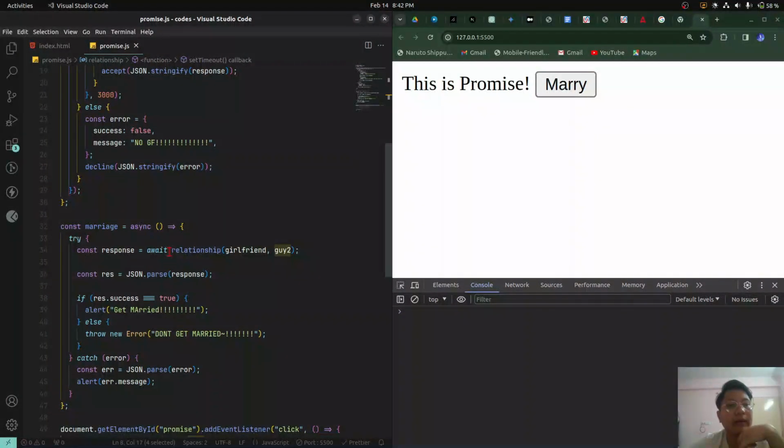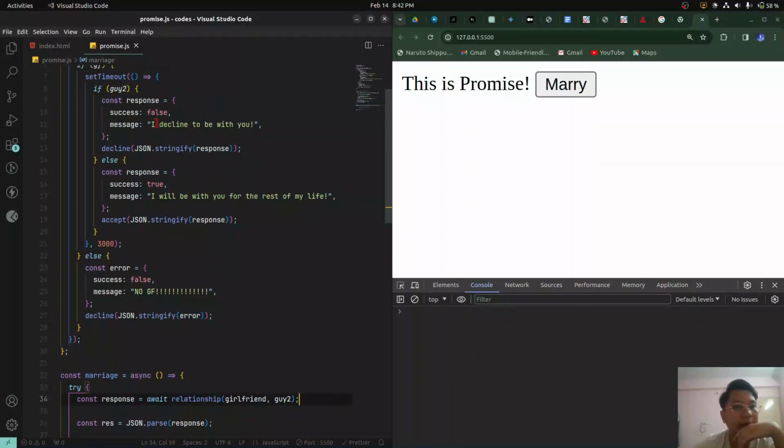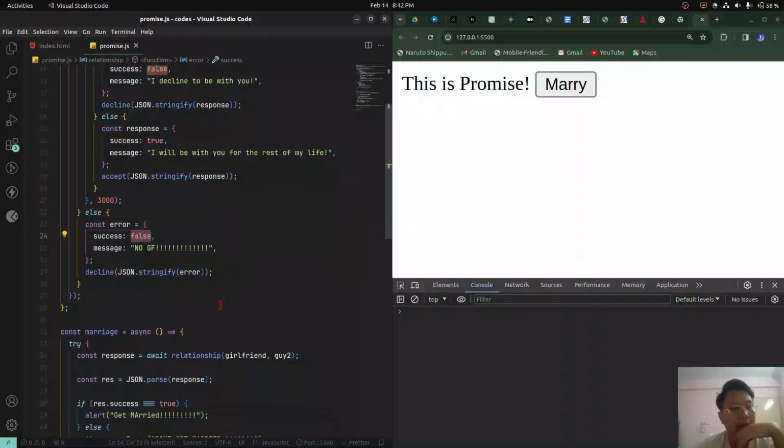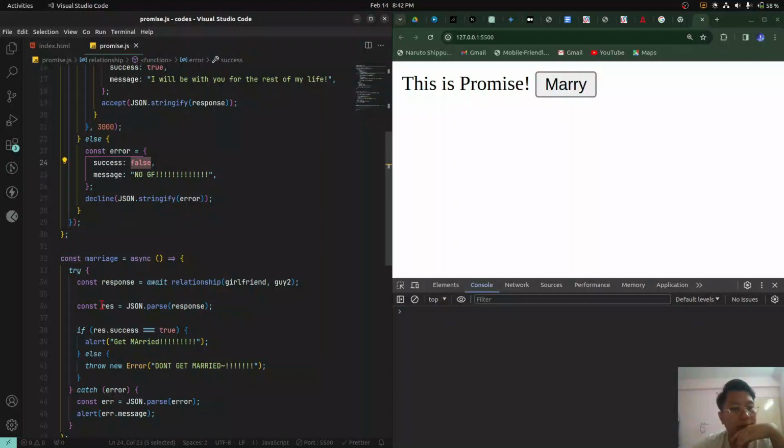So now, as soon as this relationship thing returns us some value from here, either success true or false, depending on that, we extract the value out of it, and we check the condition, whether it is successful or not, whether we have a girl and then the guy or not.